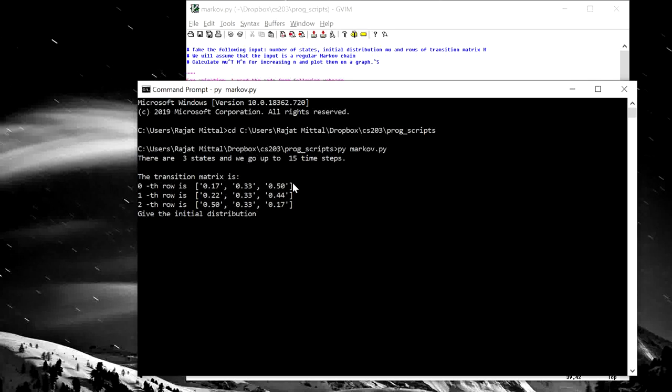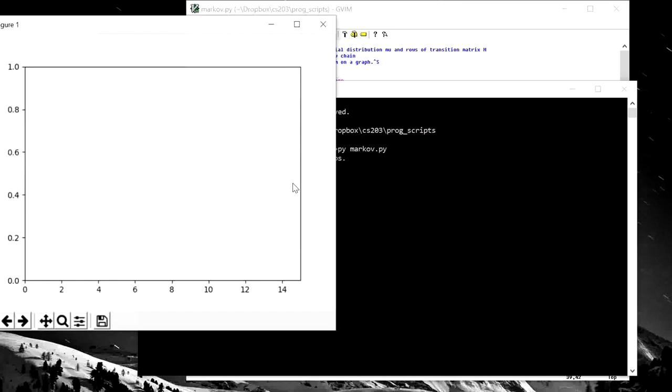So let me start with the equiprobable distribution. Again, I am giving weights. The program will automatically normalize them to the correct probability distribution. So this is the probability distribution 1/3, 1/3, 1/3. Let's see what happens. It is not surprising that all 3 start at the same point because this was the case.